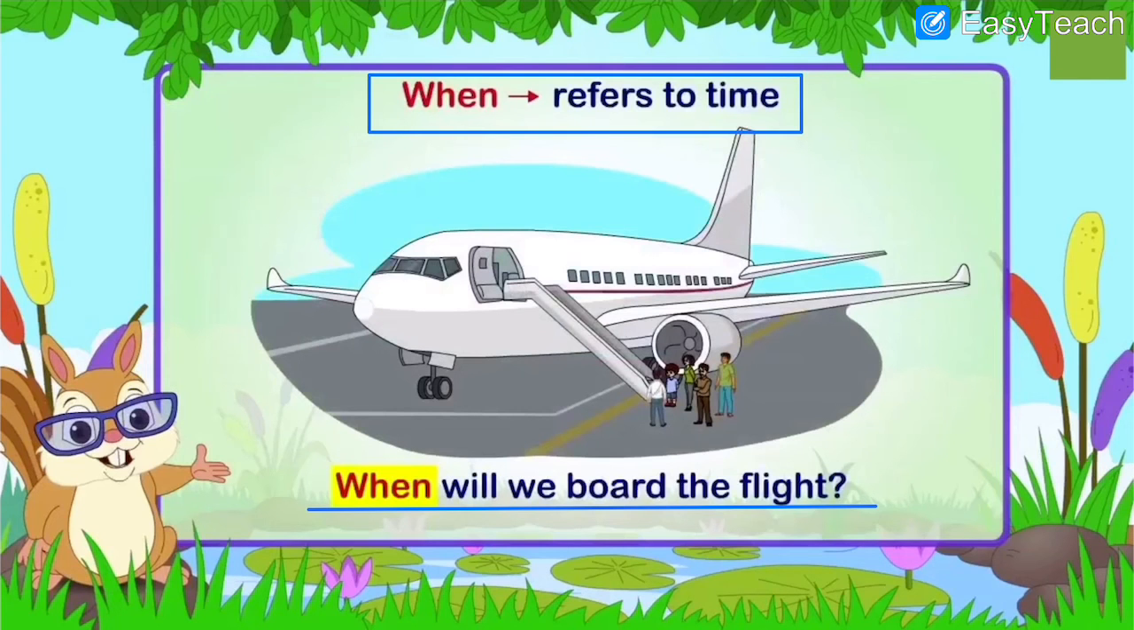When you are asking, when should I come to your house? When should we go to picnic? That means you are asking about the time. When should I go out with my parents? Or when should I come to meet you? All these are examples of time. So when is used for referring time.